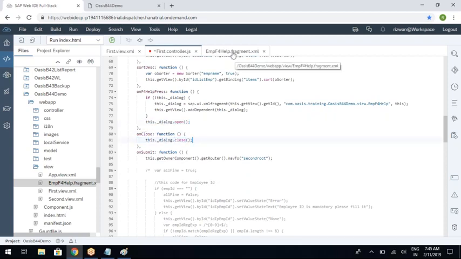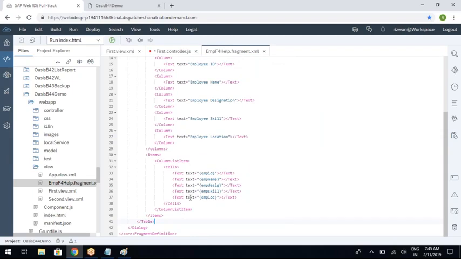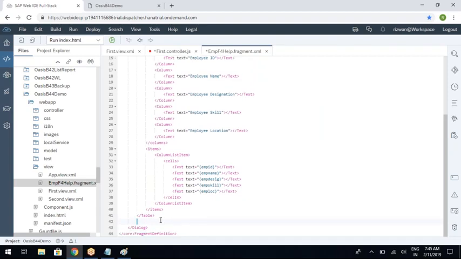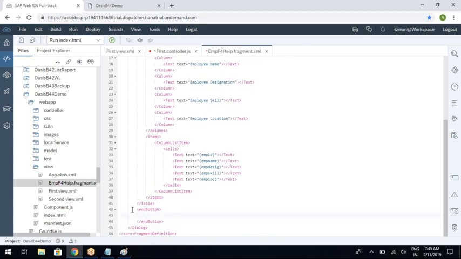Okay. Now I will create a close button also. Inside the dialog, if you want to create a close button, just like a footer, you will have some place in the dialog which is called end button. End button creates a footer for the dialog, and inside you can create your button with text equal to close, press equal to.